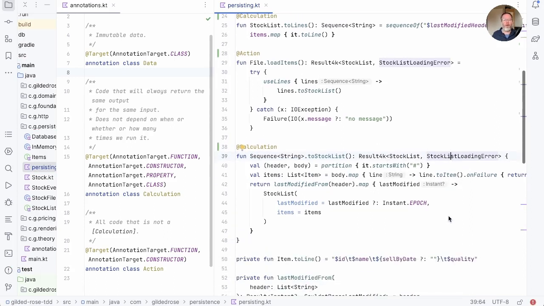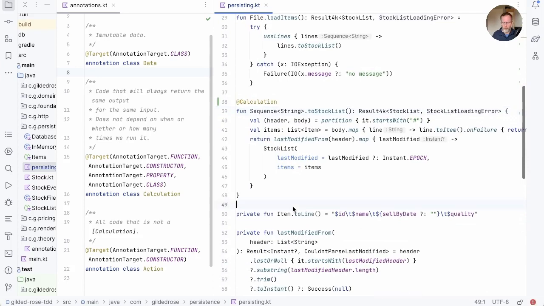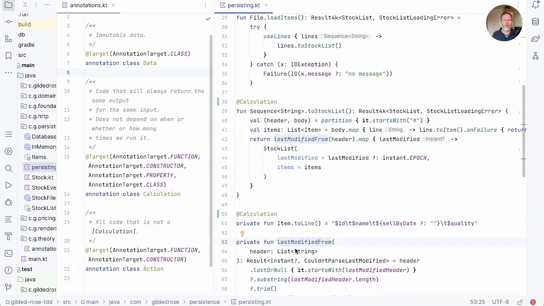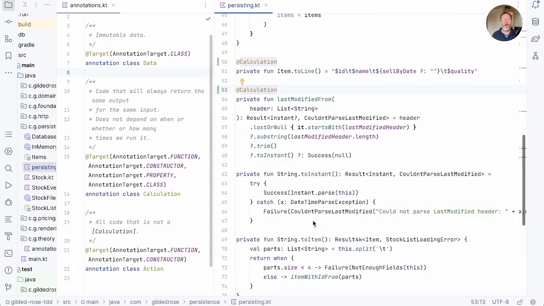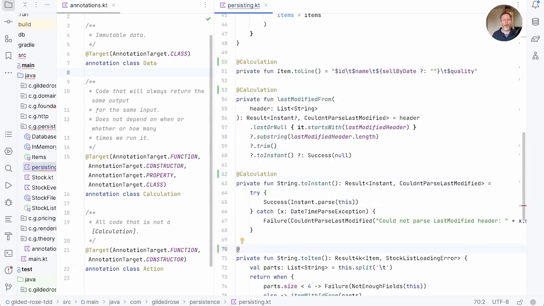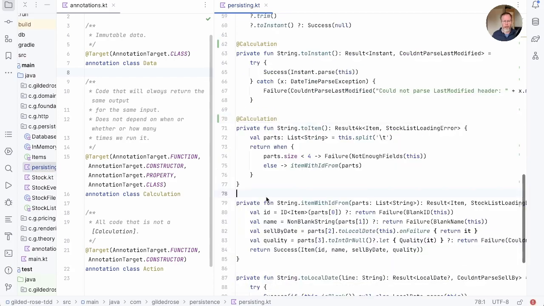Looking further down, we have item to line. Well, that's a calculation. Last modified from a string, that's also a calculation. String to instant, again a calculation. And string to item, a calculation. And so on all the way down.